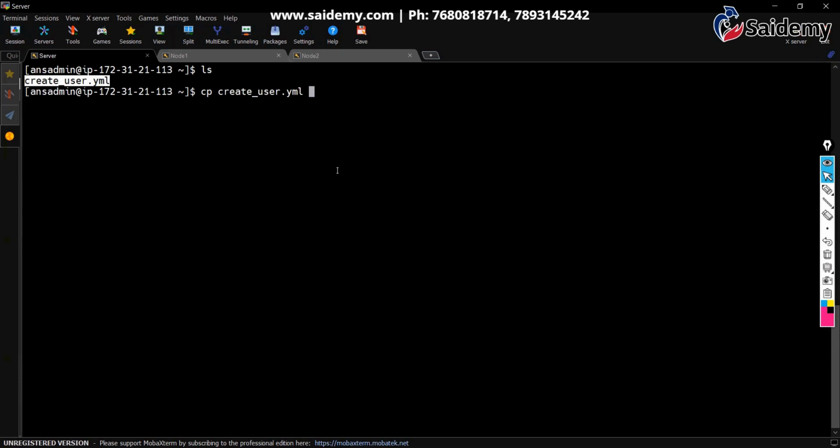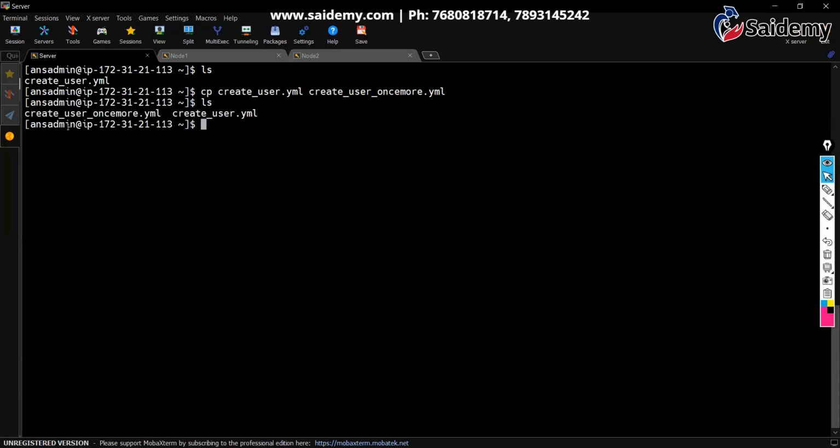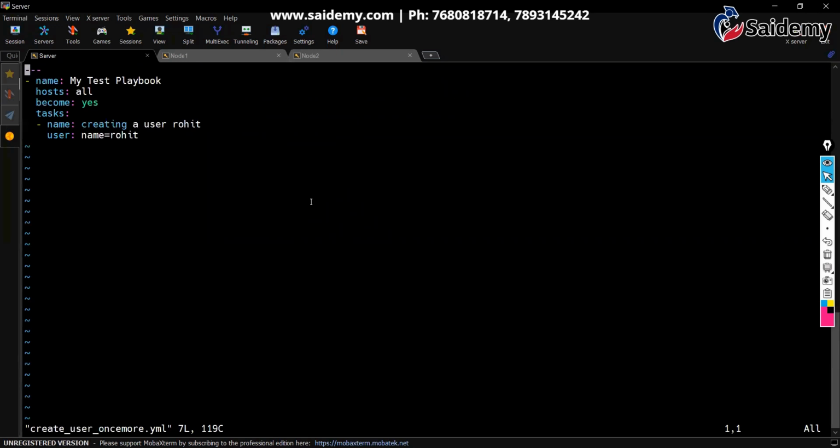You give this name, create_user, and give any new name, create_user_once_more. So the new file will be created and the old file content will be copied to this new file. Do ls. See, this new playbook got created. Let me open this playbook. Here, instead of writing code from scratch, I'm copying content from an existing playbook. That's it.